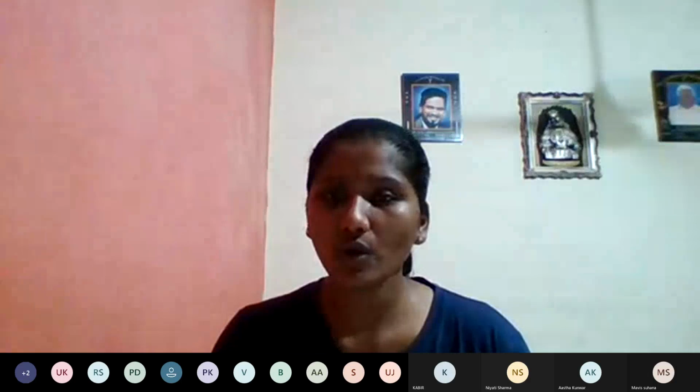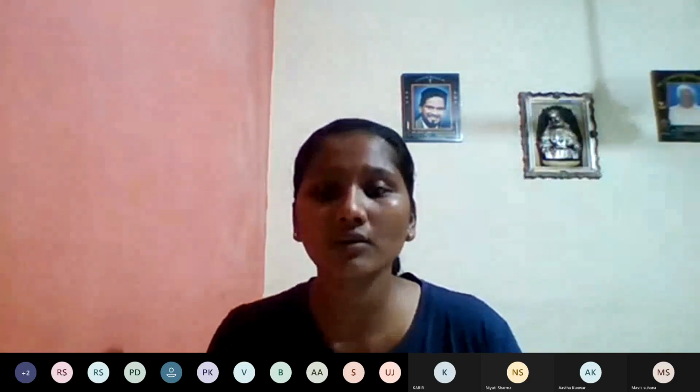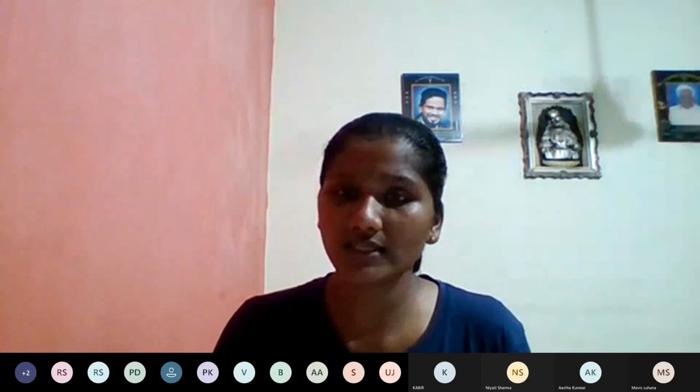CO2 plus H2O in the presence of sunlight. That means put an arrow, write sunlight over that arrow, and then you can write C6H12O6, which is the formula for glucose, plus O2, oxygen. So this is the equation for photosynthesis.